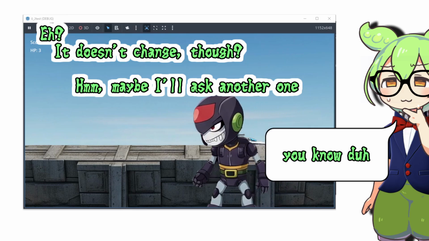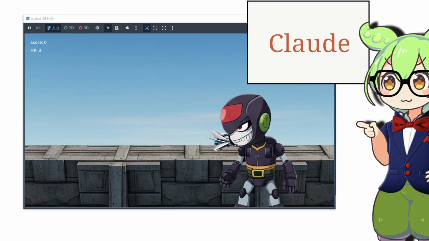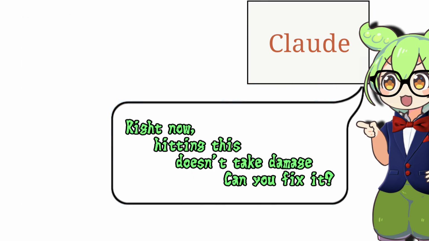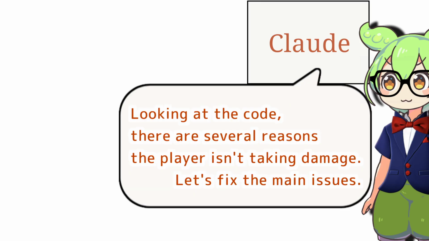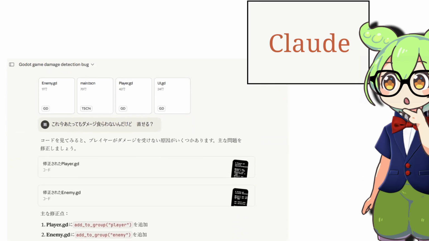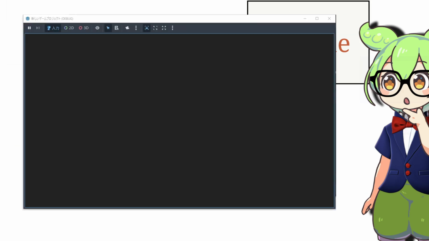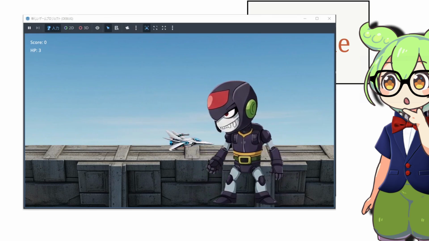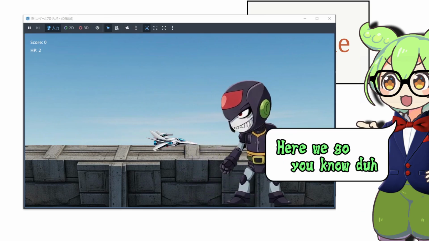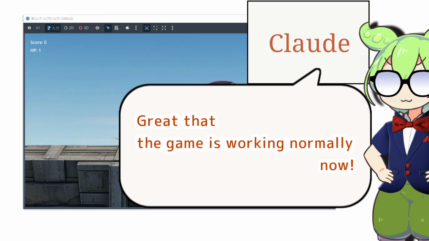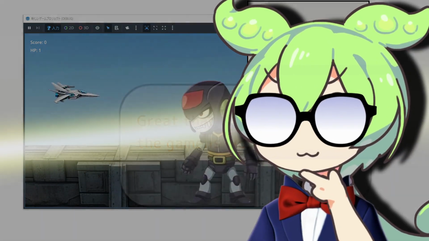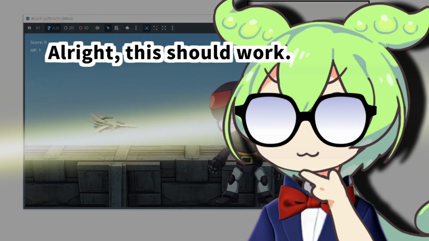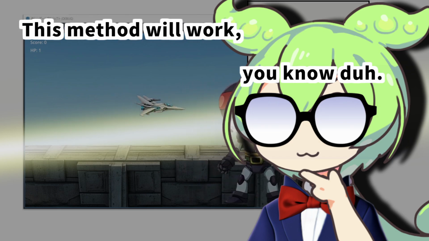Maybe I'll ask another one. Right now, hitting this doesn't take damage. Can you fix it? Looking at the code, there are several reasons the player isn't taking damage. Let's fix the main issues. Here we go. Great, the game is working normally now. Alright, this method will work.